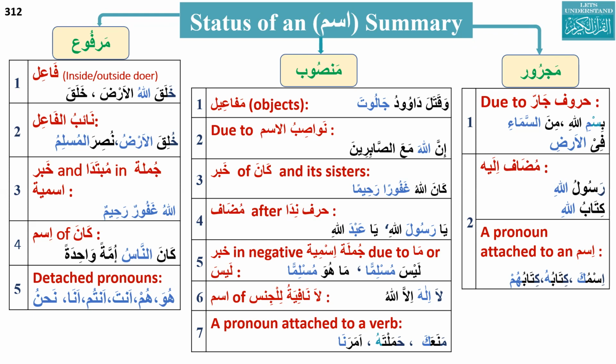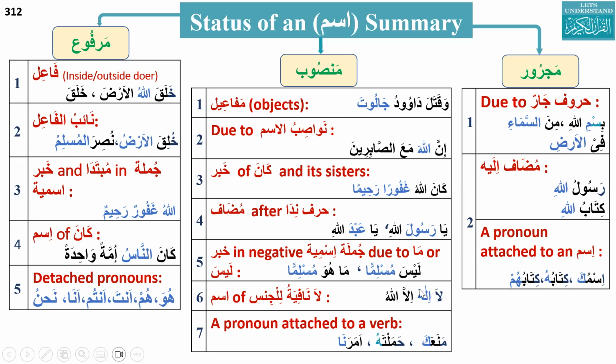And also we discussed ma and laisa, where when we want to make the jumla ismiya, the nominal sentence, negative, we use ma and laisa. When we put ma and laisa, they make the khabar mansub in jumla ismiya. There is another important reason for a noun to be mansub: la nafiyatul jins.